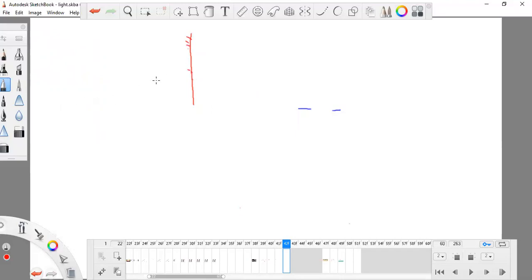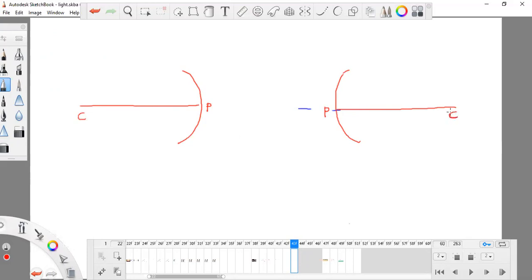Before this, I would like to tell you something important. We are taking both types of mirror, convex and concave, and we are taking some rules. I just forgot to tell you. These are two mirrors, and both of them have a pole. We studied this. Both of them also have a center of curvature. You know that the center of curvature doesn't have any physical entity. It is just an assumption that the most curved part is known as the center of curvature. It is just an assumed part.